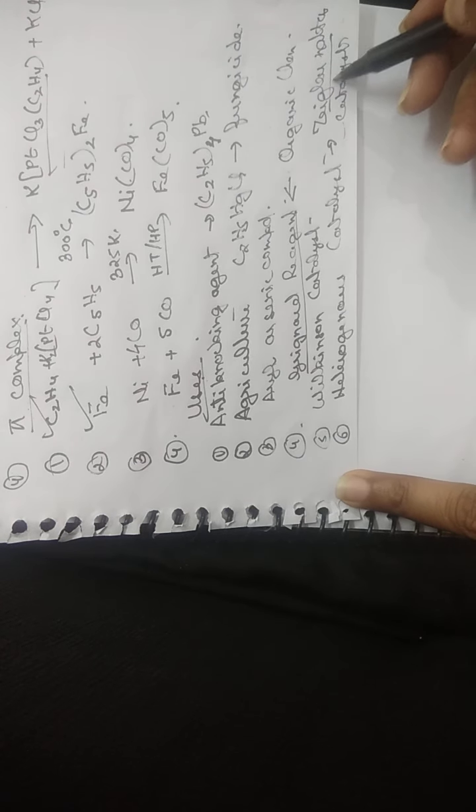So whenever polymerization takes place in the presence of Ziegler-Natta catalyst, a linear polymer is formed and isotactic polymers are formed. So these are the applications of organometallic compounds. These are the preparations, and in the beginning we read about the classification of organometallic compounds. Thank you.